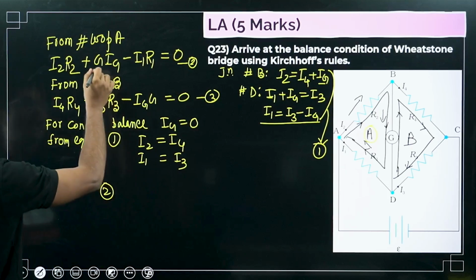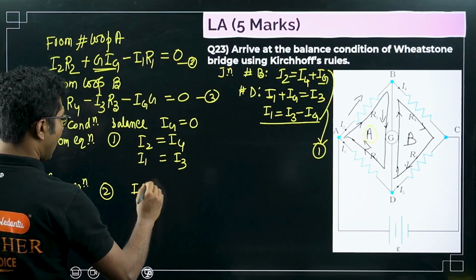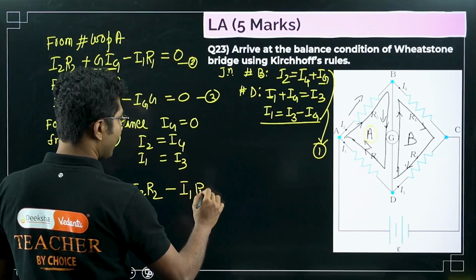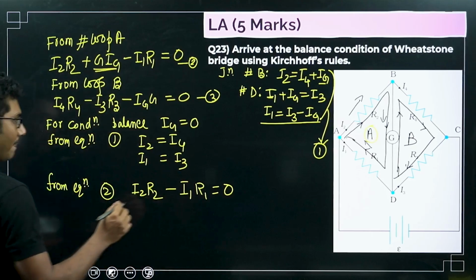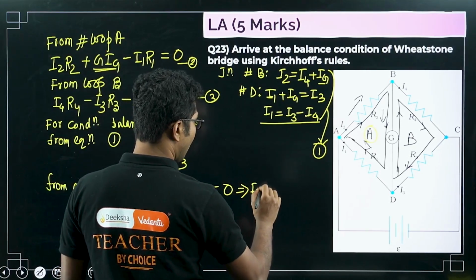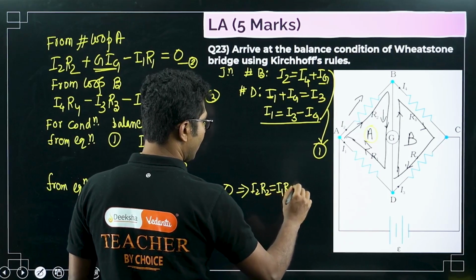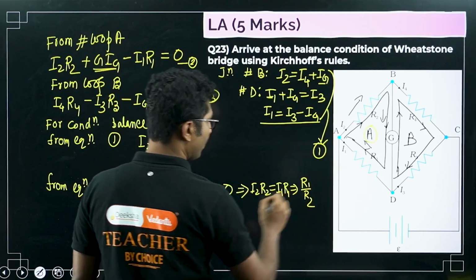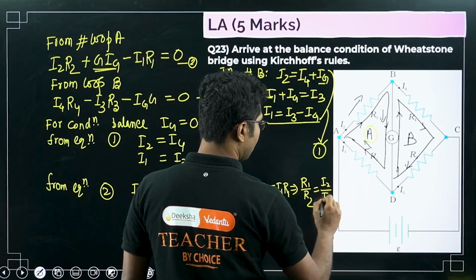what we get? Ig part is 0, so we get I2 R2 minus I1 R1 equals to 0, or we get I2 R2 equals to I1 R1, or R1 by R2 equals to I2 by I1.